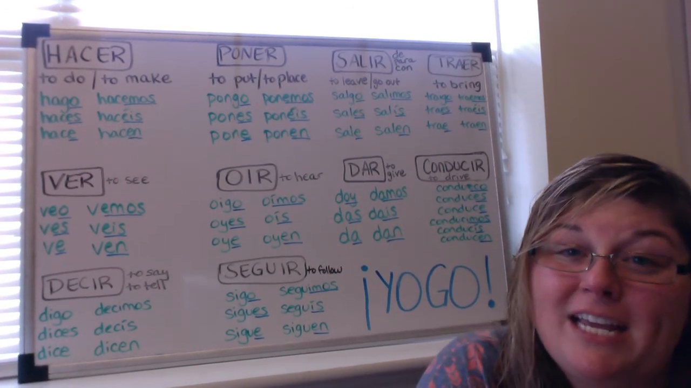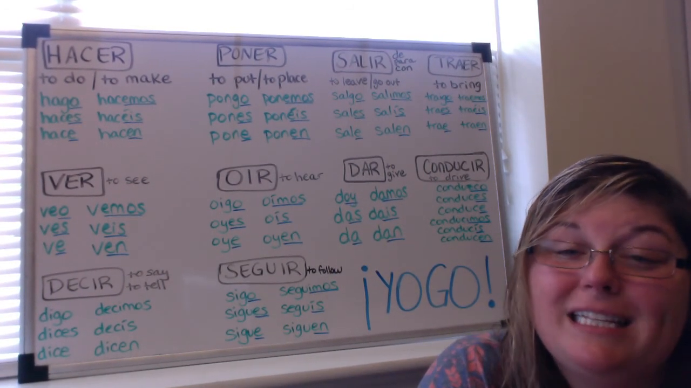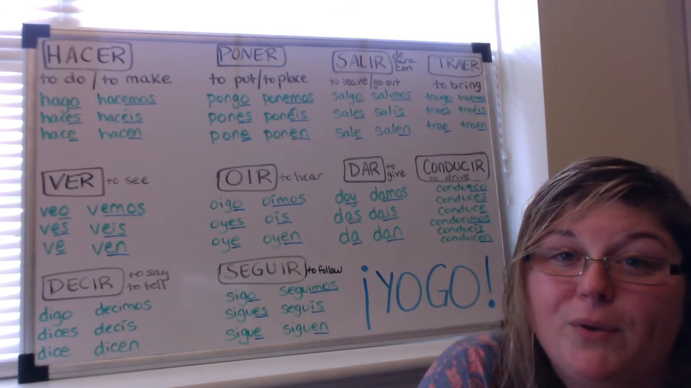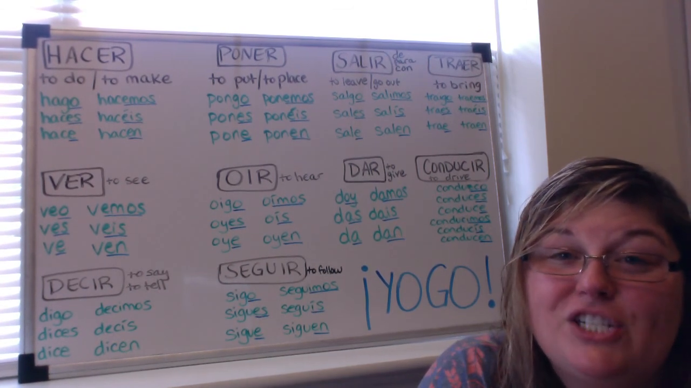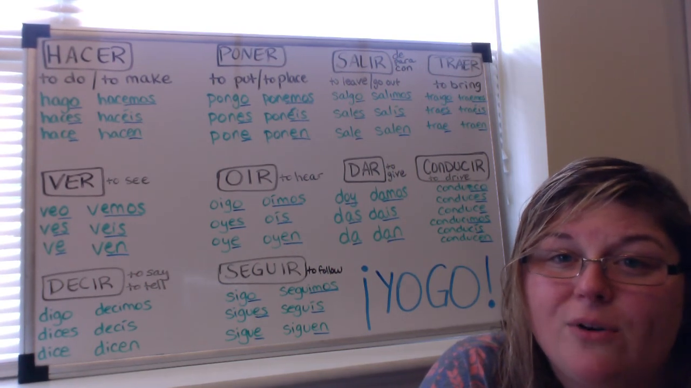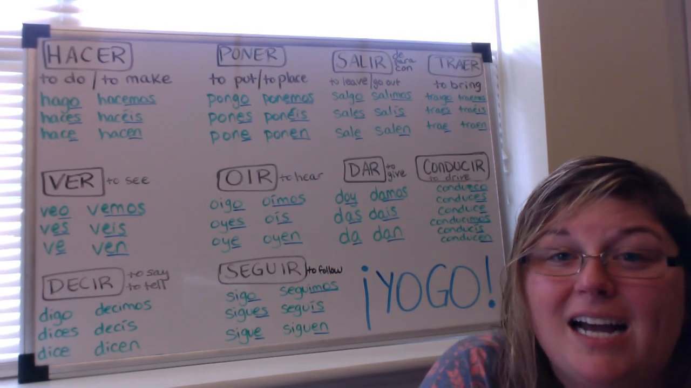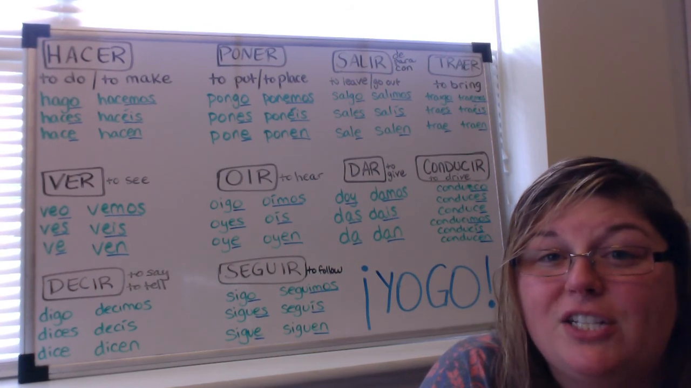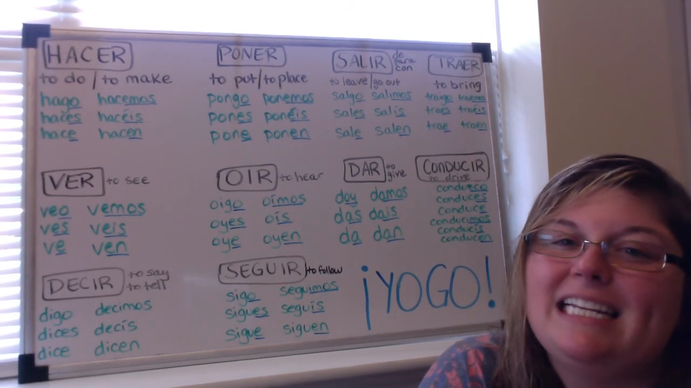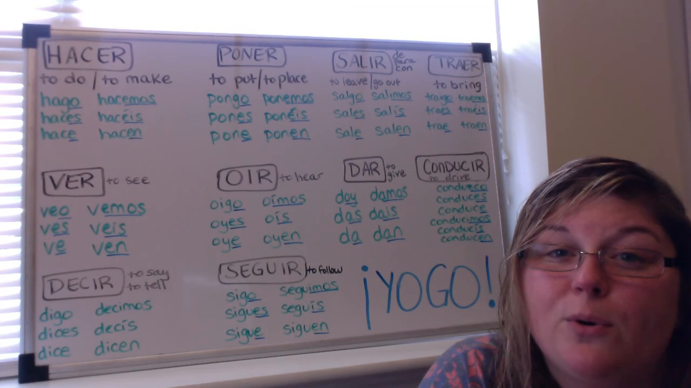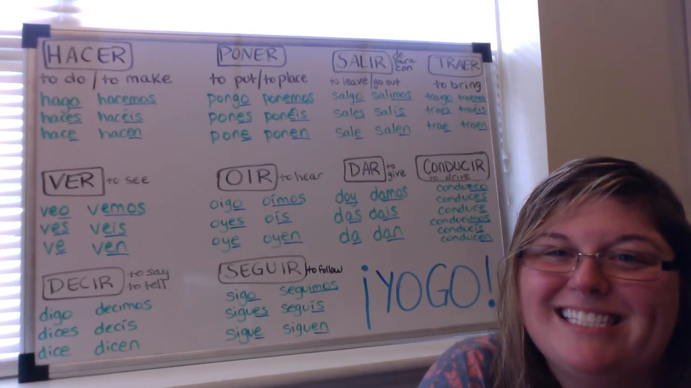All right, if you have any questions about yo-go verbs, please reach out to me. I'm here to help you. A great way to practice is to just sit down, write out the conjugations, practice saying them out loud, and also put them into context. Try using the conjugations, the verbs, in a sentence. Whether you're speaking or writing, it's a really great way to practice.